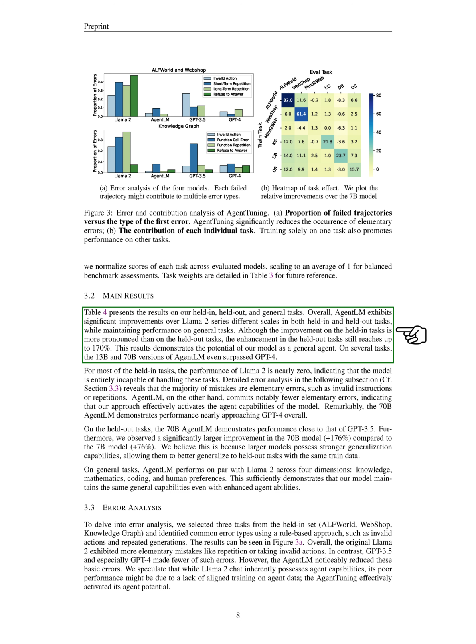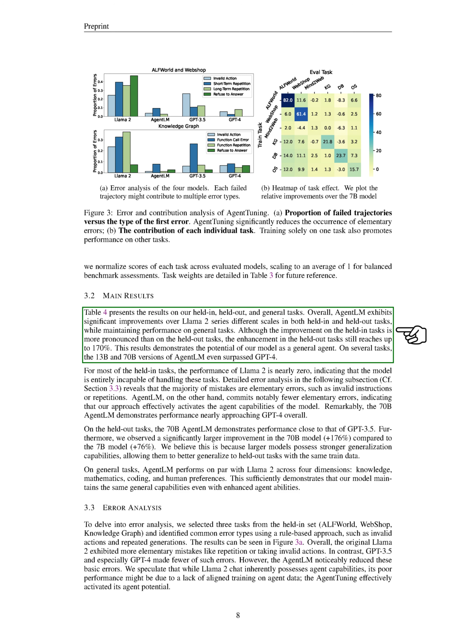For most of the held-in tasks, the performance of Llama 2 was nearly 0, indicating that it couldn't handle these tasks at all. However, AgentLM made far fewer basic errors, showing that our approach effectively enhances the agent capabilities of the model. We also conducted an error analysis, selecting 3 tasks from the held-in set and identifying common error types. The original Llama 2 made more basic mistakes like repetition or taking invalid actions. In contrast, GPT-3.5 and especially GPT-4 made fewer of these errors. However, AgentLM noticeably reduced these basic errors.